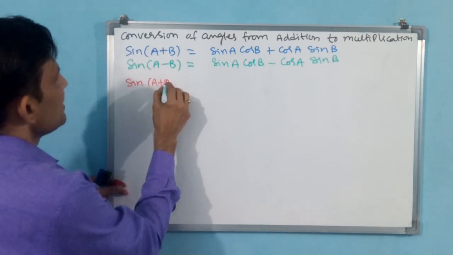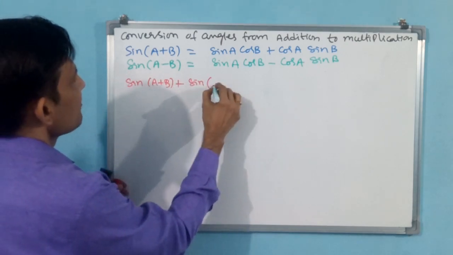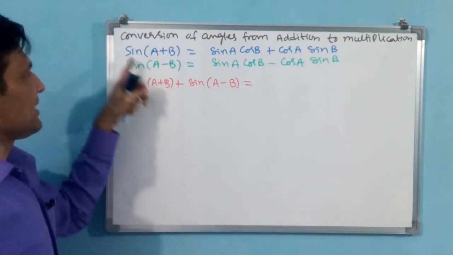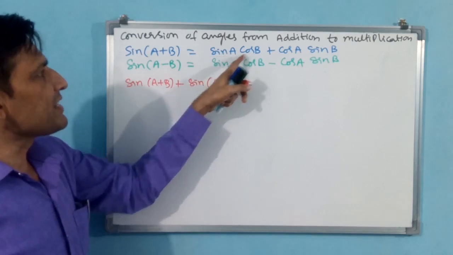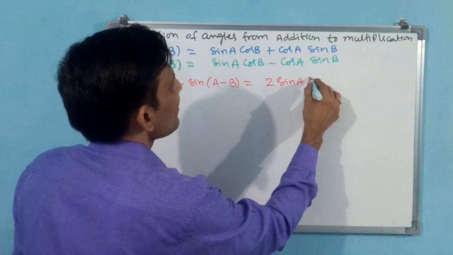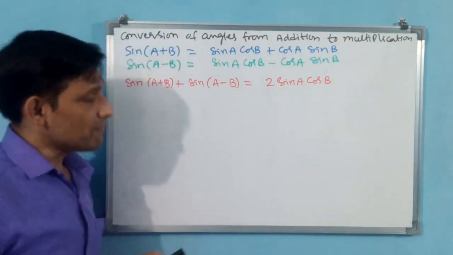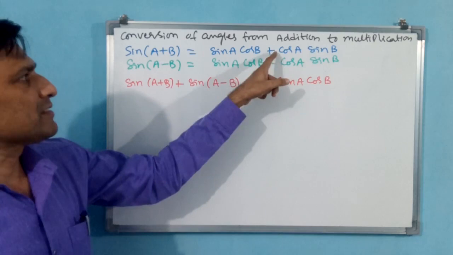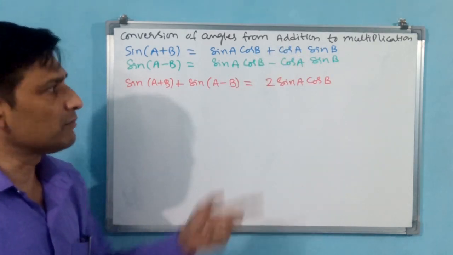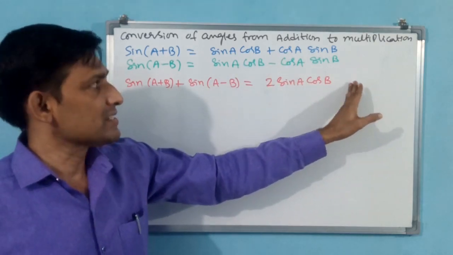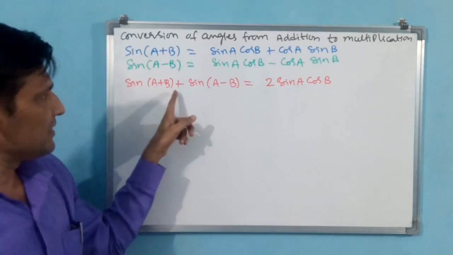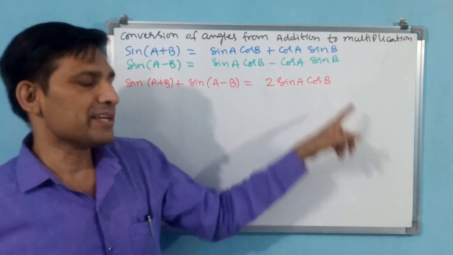Sin of a plus b plus sin of a minus b is equal to... That means I am adding these both. If you add, automatically sin a cos b plus sin a cos b gives 2 sin a cos b. Now you come here. See, if you add plus 1 and minus 1, the same value, 0 will come. That is why this will not come in the result. These two are going to get cancelled. That means sin of a plus b plus sin of a minus b is going to give 2 sin a cos b.